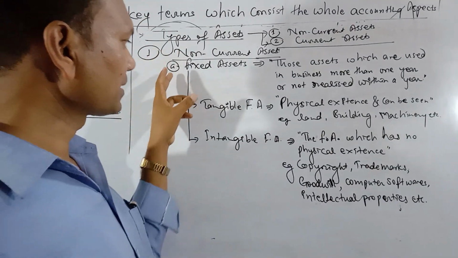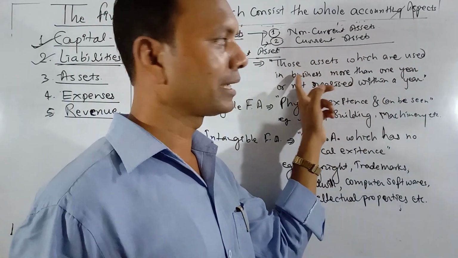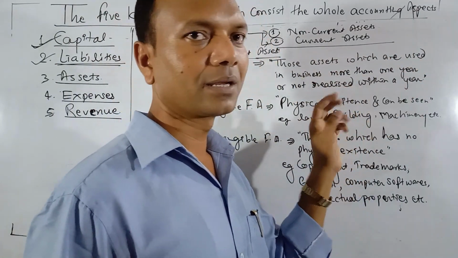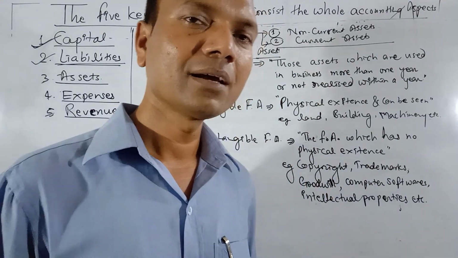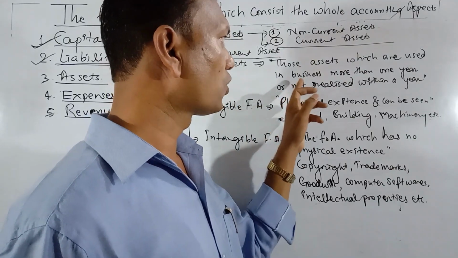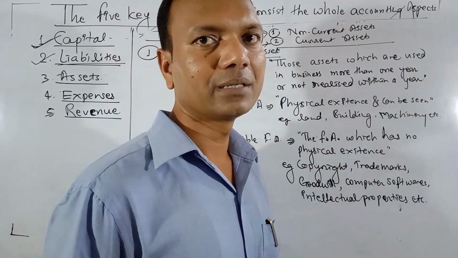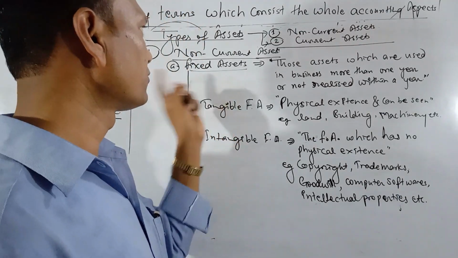Fixed assets have been classified into two groups. Those assets which are used in business for more than 1 year give economic benefits to the business for more than 1 year. That is why they are said to be fixed assets. They are not realized within 1 year. Tangible assets and intangible assets are the types of fixed assets.